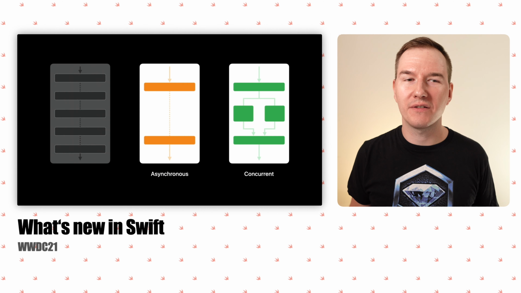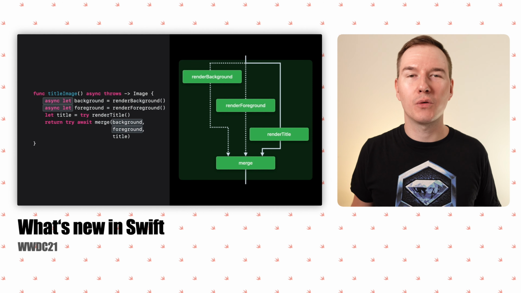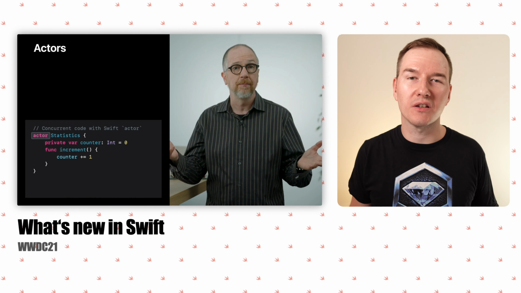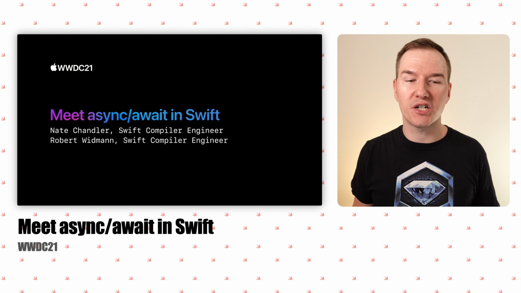Swift 5.5 introduces long-awaited changes for asynchronous and concurrent programming. We now have support for async await and actors. This session just briefly introduced the whole concept. To find out more, you should check the Meet async/await in Swift session. In this one, you can learn more details about async await.